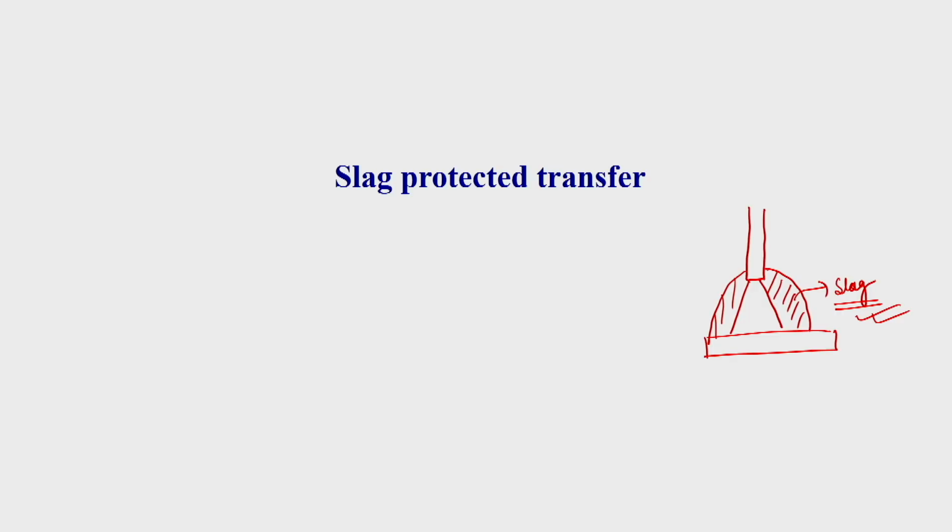This generally occurs in submerged arc welding. These types of slag protected transfer generally occur in the submerged arc welding process. You can also observe them in flux core arc welding, the SMAW process, and the electro slag welding process. So in different slag protected arc welding processes, we can observe slag protected metal transfer.